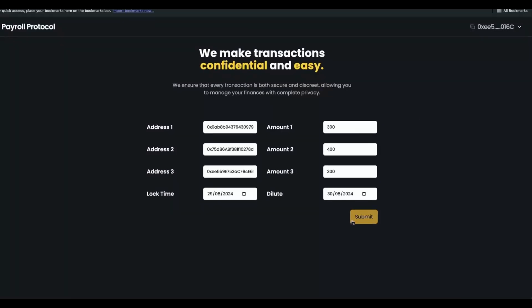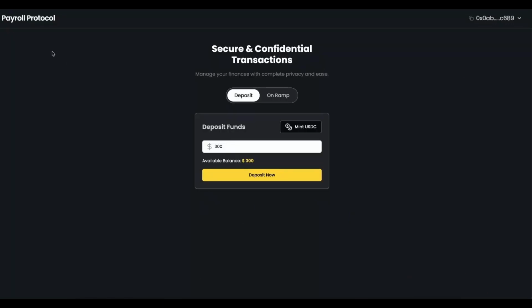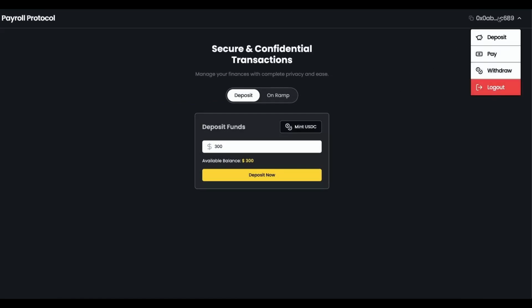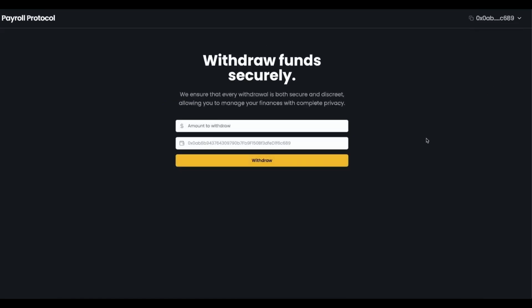I guess the transaction is done. Now we will go back to the beneficiary's account. As you can see, only the 300 balance is there. The amount is actually distributed in a confidential manner. Now this particular user or beneficiary can hold this amount in a confidential way for as long as they are willing to. They can hold it for 2 years, 3 years or 4 years, but whenever they want to withdraw the amount, they can just mention that, okay, I have a 300 balance, or 300 points, on the Inco network in a confidential fashion. Here is my proof. I just want my value back. So you can just click on withdraw.